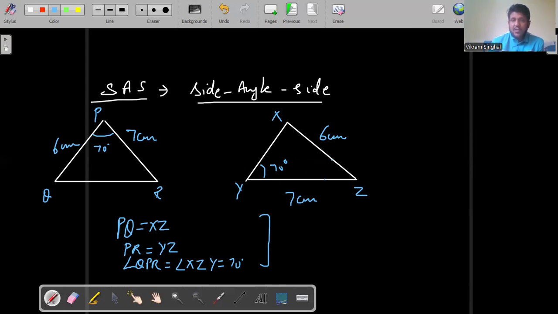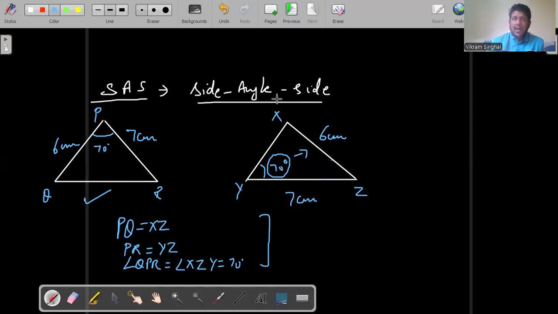Why? Because this angle here is not included between the sides which are equal to each other. Here in the first triangle, I can see the arms of the angle, 6 centimeters and 7 centimeters. But here in this second triangle, XYZ, the arms are not 6 and 7 centimeters. One of the arms is 7, but the 6 centimeter side is the opposite side of this.